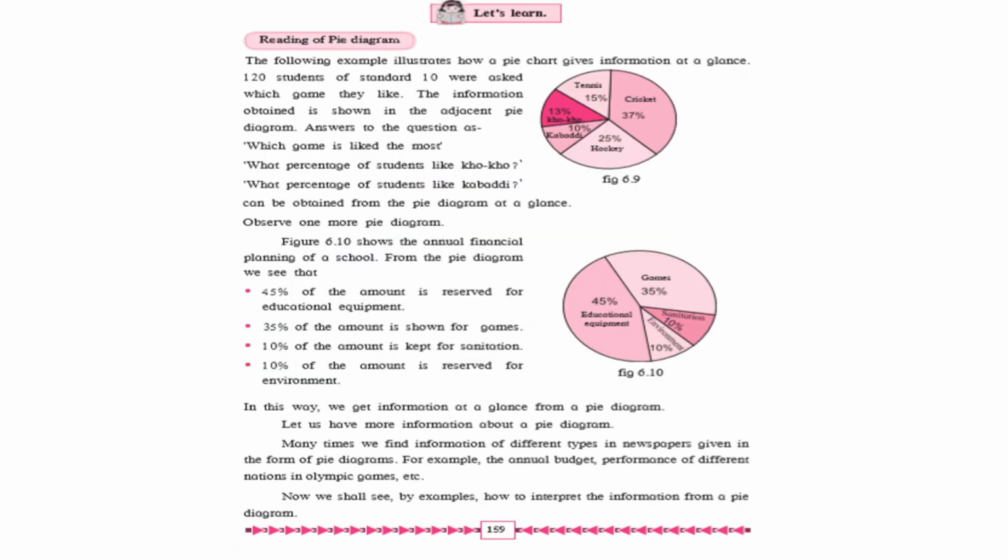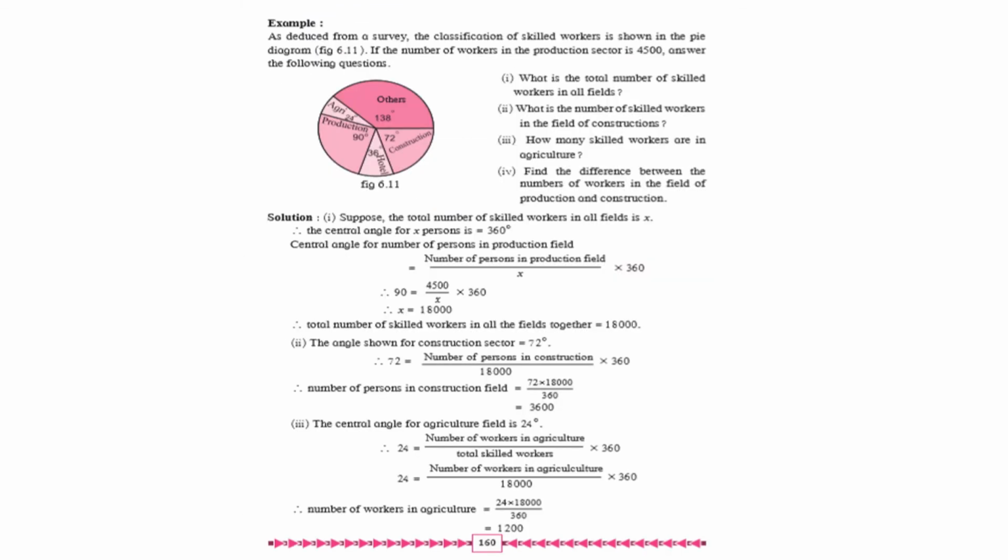Next, come to page number 159. Topic is reading of pie diagram. This topic is also included in self-study. So in short, all the sums which are related to pie diagrams are also included in self-study. Next page, that is page number 160. The example which is based on the pie diagram, that is also included in self-study.